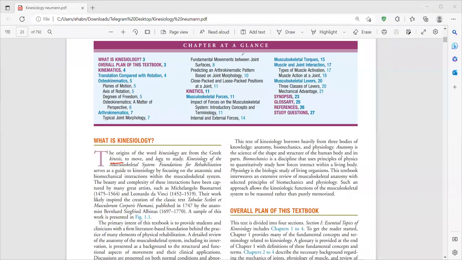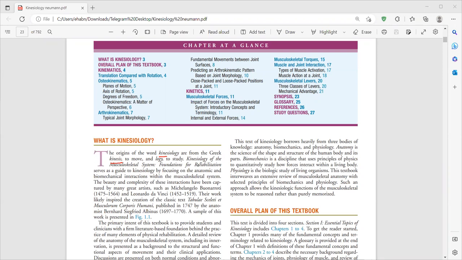Hi, our session tonight is about kinesiology. Kinesiology is divided in two words. The first word is called kinesis. Kinesis means to move. Kinesis is about motion. Ology means science. So kinesiology is about the study of movement and the study of motion.